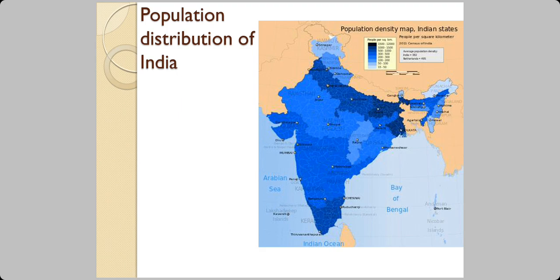Now, in this map, the darkest portion you can see is in the northern plains. The northern plains, because of the fertility of the land and good water supply, the water table is not very deep, and also historic reasons, because we have the Indus Valley civilization to one end, that is the western end. For all these reasons, that is a very populated area.